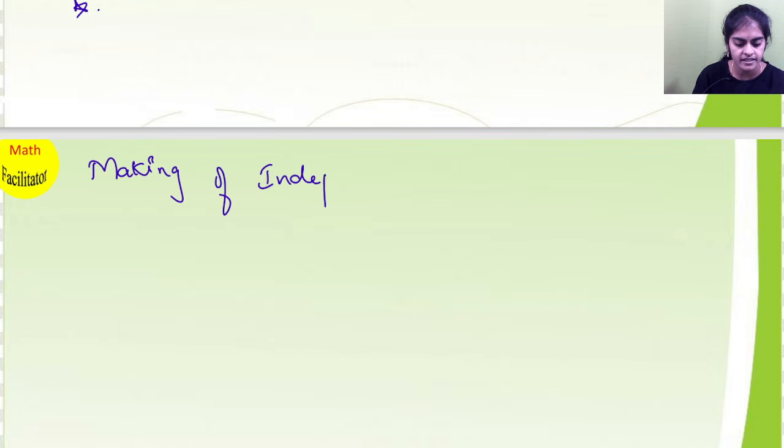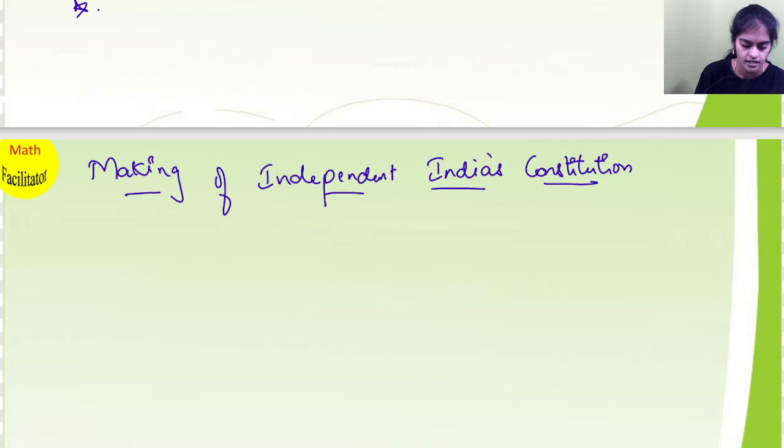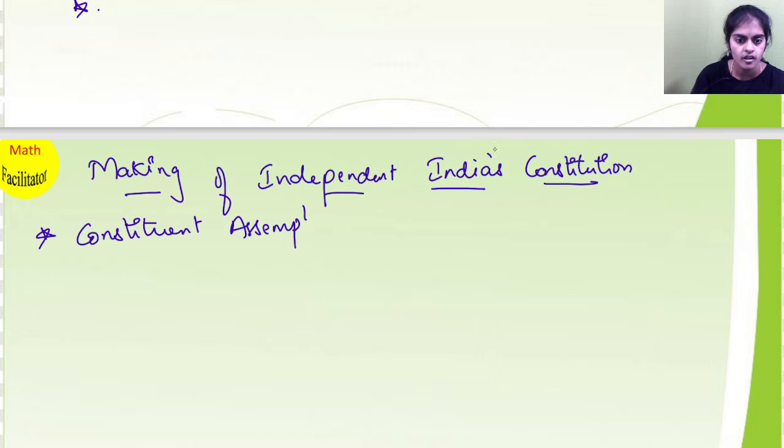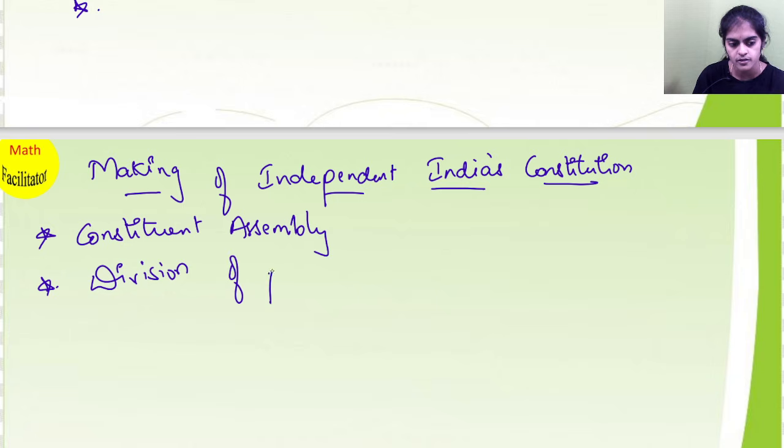Now the next chapter, making of independent India's constitution. In this chapter, you will learn what the Constituent Assembly is, what the objectives of the Constituent Assembly are. And what do you mean by division of powers? How are the powers divided and what is the importance of that?